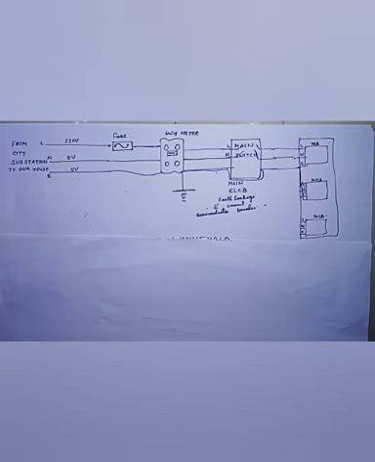Each core cable is a copper wire capable of withstanding about 15 amperes of current. The company supplies electric power through overhead or underground cables to the meter box, and the supply cable consists of live, neutral and earth wire. So let us see the uses of live wire, neutral wire and earth wire.